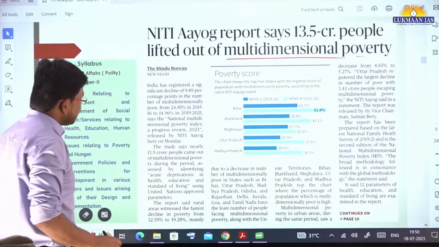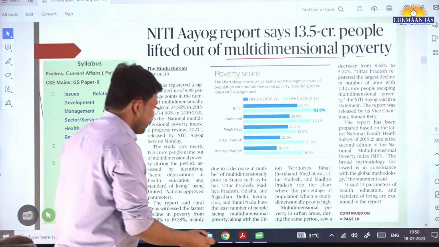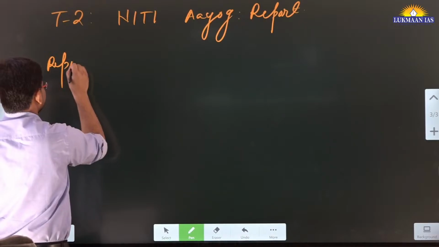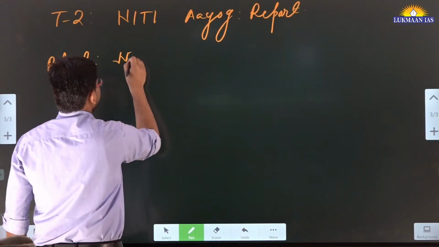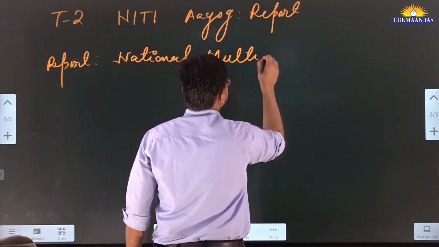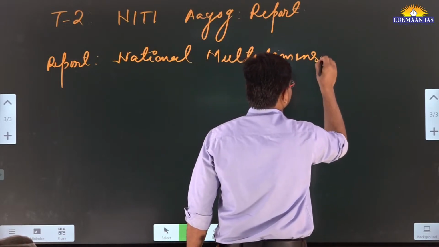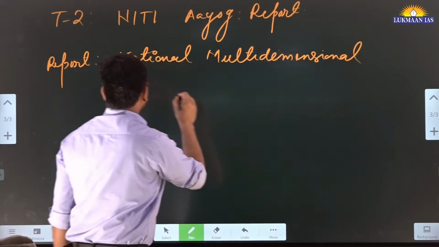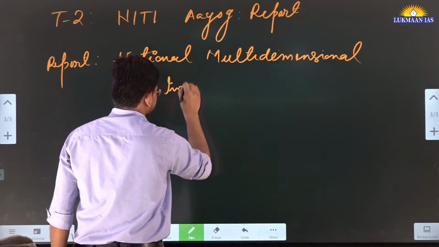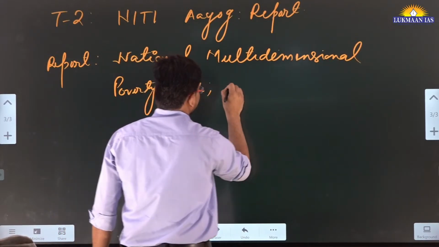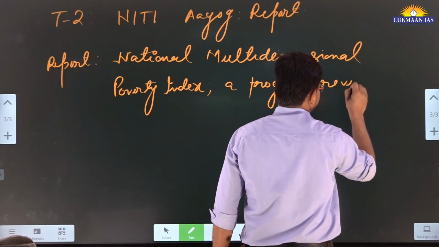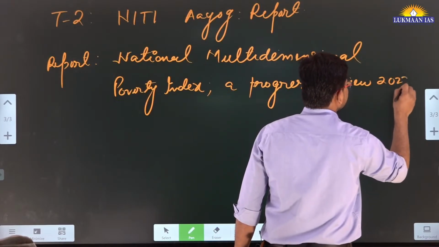The name of the report is National Multidimensional Poverty Index, a progress review 2023.